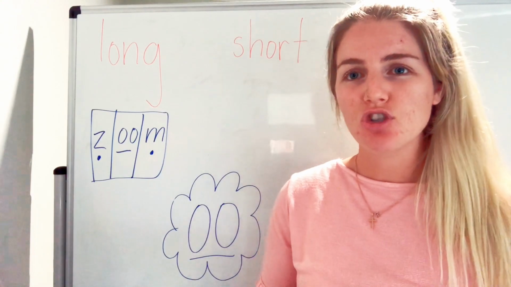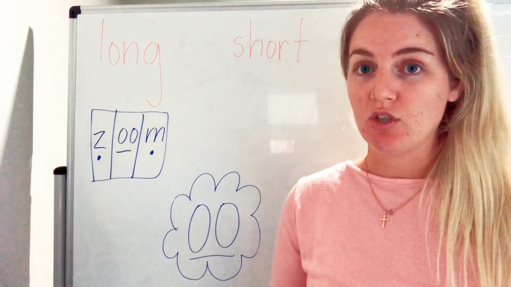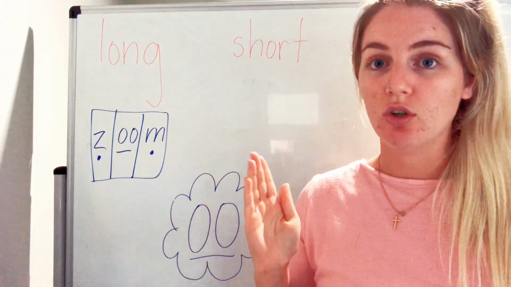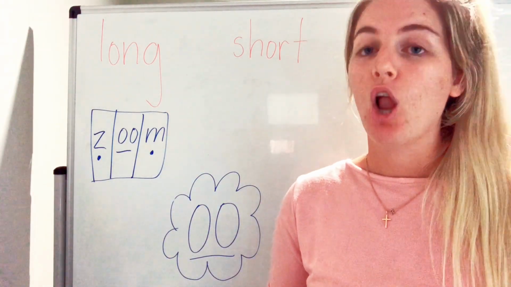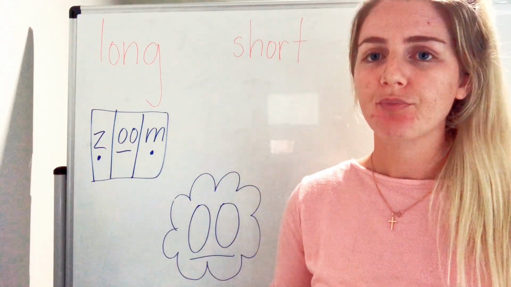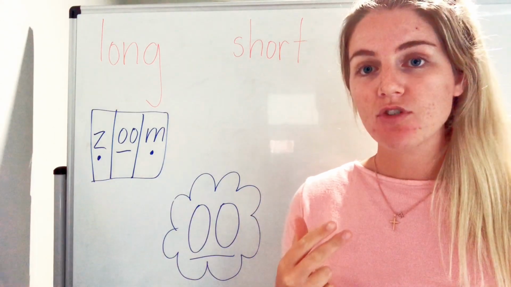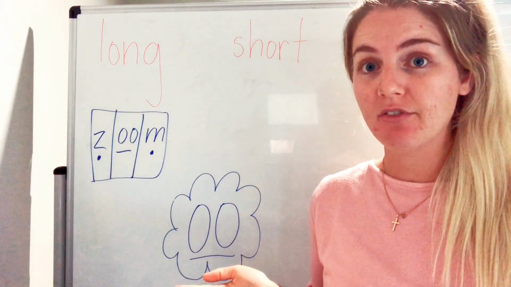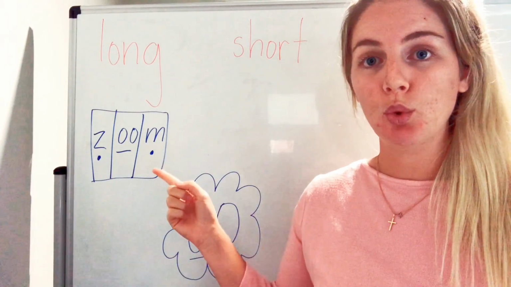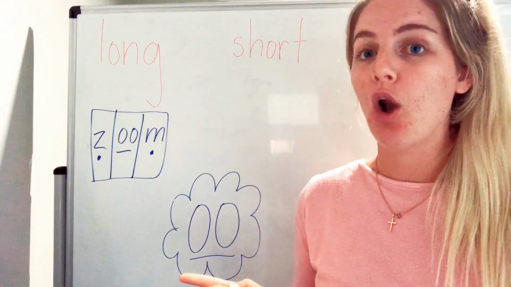Excellent. Now let's do one with the short vowel digraph in it. Next word we're going to write underneath our short is look. Listen how this sounds different to the word zoom. L-ook. See how it's got a short vowel digraph? It's not making oo like zoom, it's making oo like look.